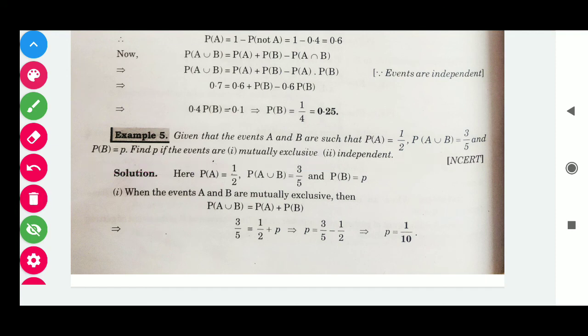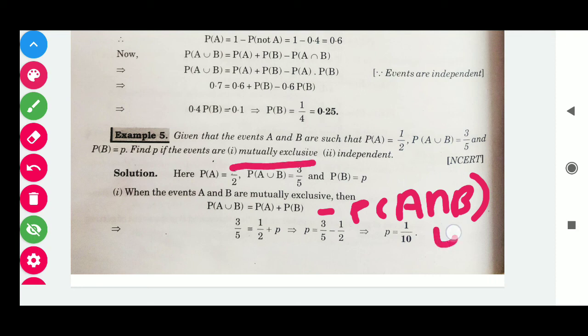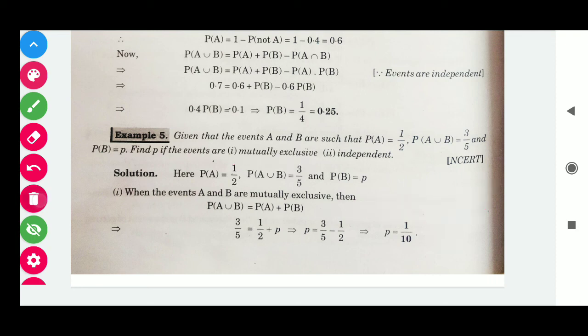Here we have the formula. Probability A union B is equal to probability A plus probability B minus probability A intersection B. Because it is given that the events are mutually exclusive, its value is 0. So here we put the given values. Probability A union B is 3 over 5, probability A is 1 over 2 and probability B is P. So by calculating this we get the answer 1 over 10.